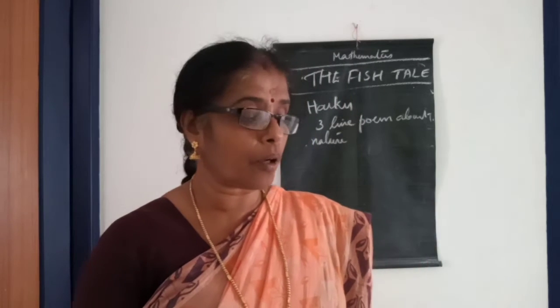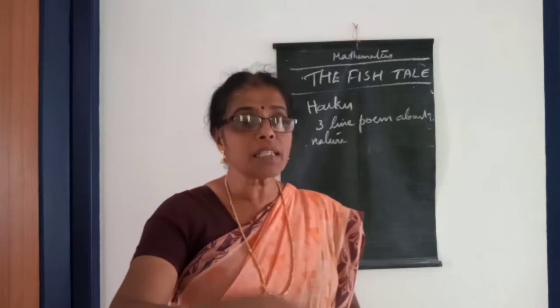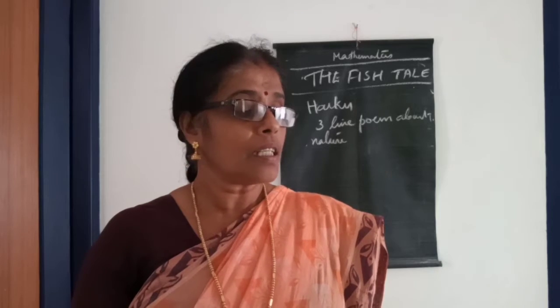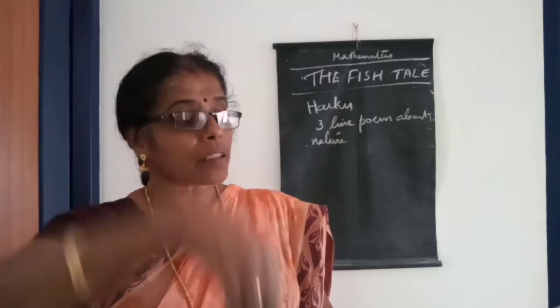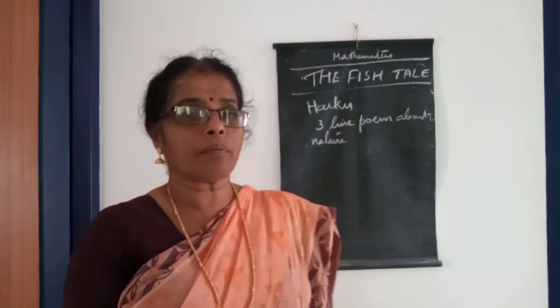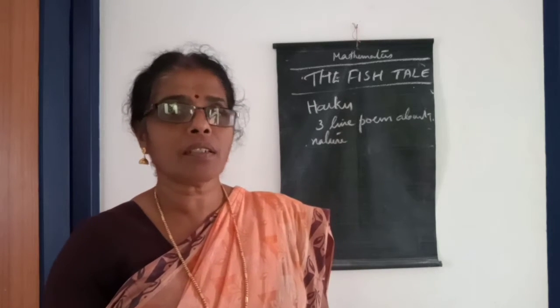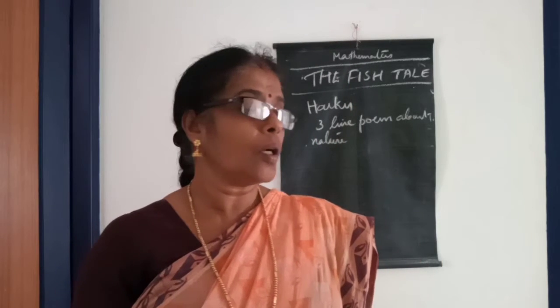Another 3-line poem is already given there: The lake calm, smooth, still. A fish jumps and returns, ripples shake the lake. That is also about the lake. The lake is calm and smooth, still. A fish jumps up and returns, and ripples shake the lake. The lake shakes by making waves. Ripples means waves. That is also another haiku, a 3-line poem.